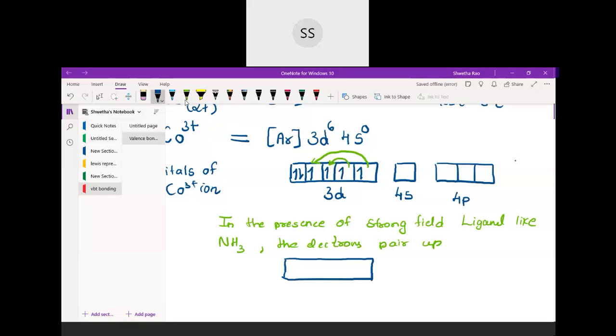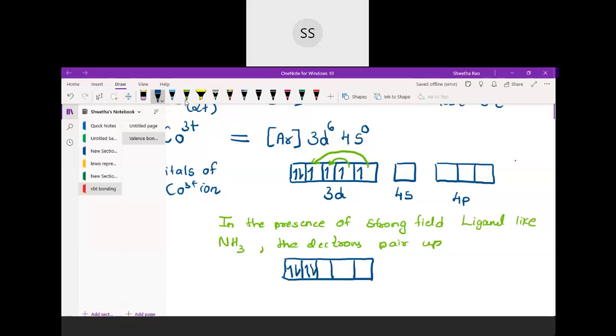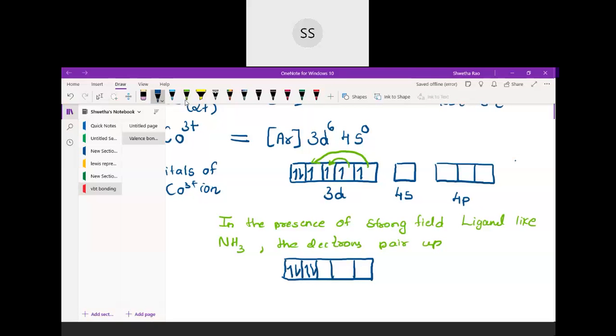So next, I will pair them and show you the orbital. See, it will look like this. Initially we had one pair which was already there. Then the last one came over here in the second orbital, so we got a pair over here, and then the second last came to the third one. So here we got a pair. So your electrons started pairing up.